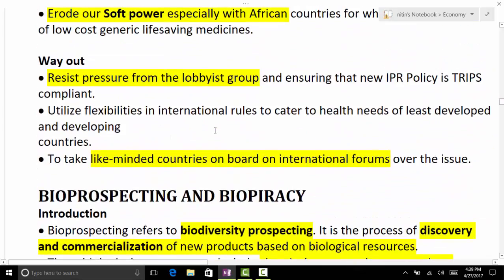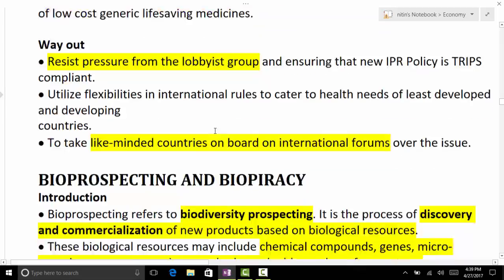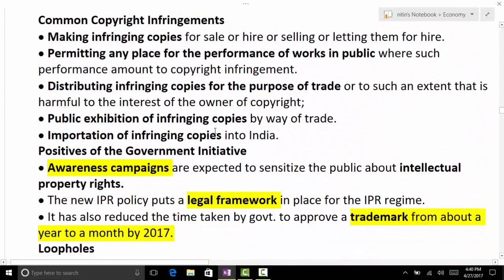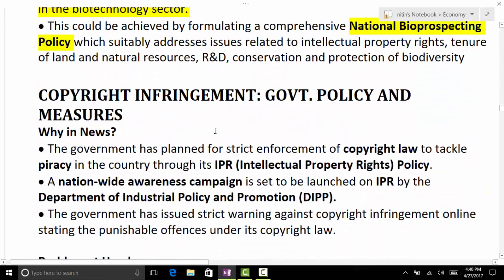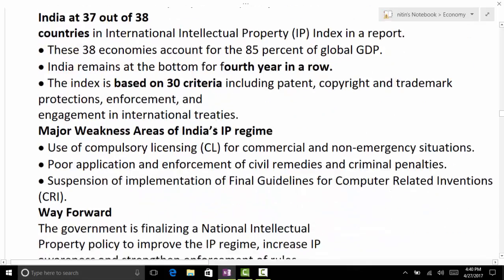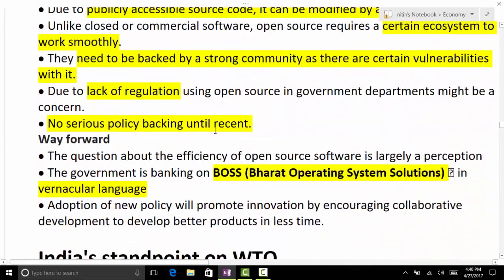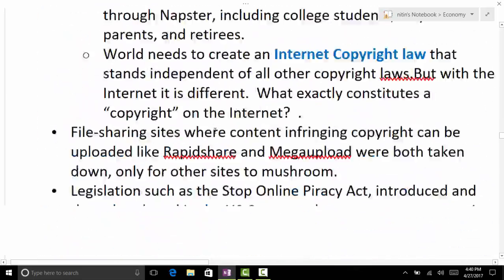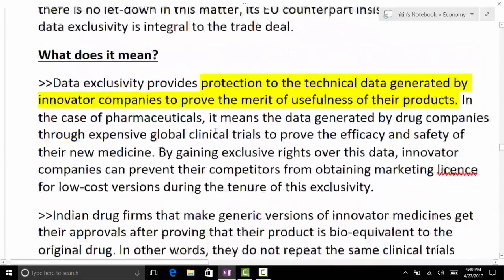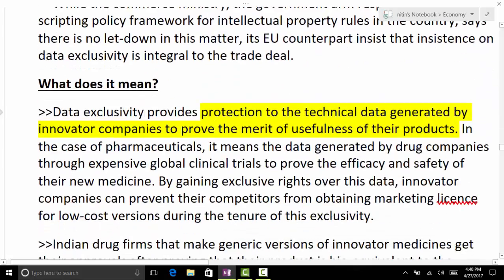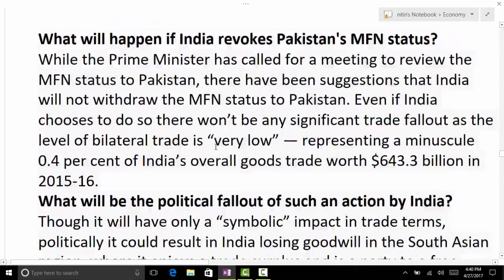So you can go through the whole page to get more understanding about IPRs. There was this copyright infringement. The right to photocopy was an issue last year, if you remember that. Last year, the Delhi University issue, one of photocopying, there was a case in the Delhi High Court.